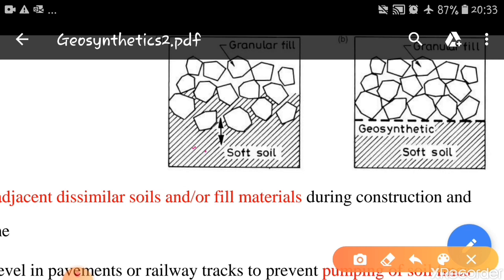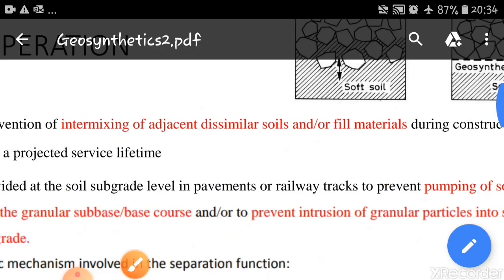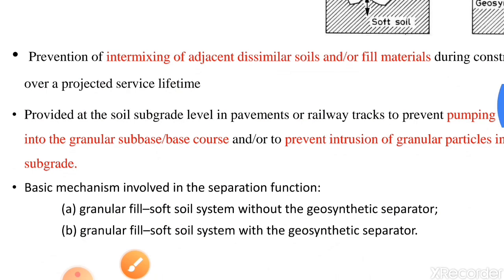So in order to avoid that, a geosynthetic layer is provided between the soft soil and granular fill, so that it keeps them separate and doesn't allow them to mix. This is called separation.